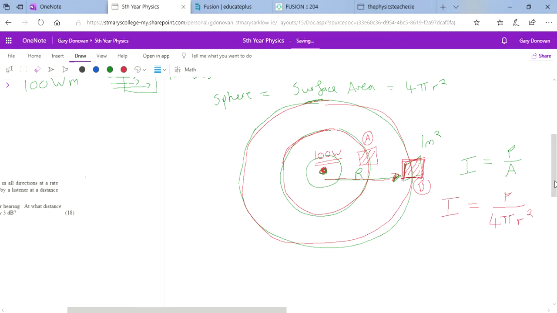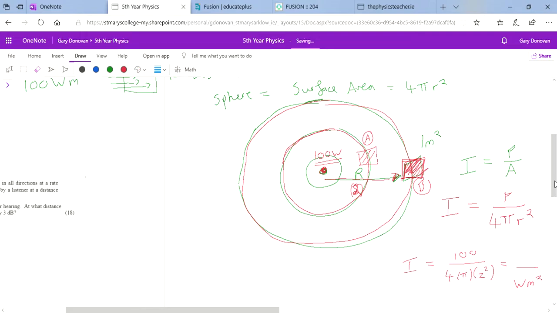So let's say this distance here was 8 meters or 2 meters. And originally there was a power of 100 watts. That would be 100 over 4 times pi times 2 squared. And whatever that answer is, in watts per meter squared. And that's the sound intensity at that point.